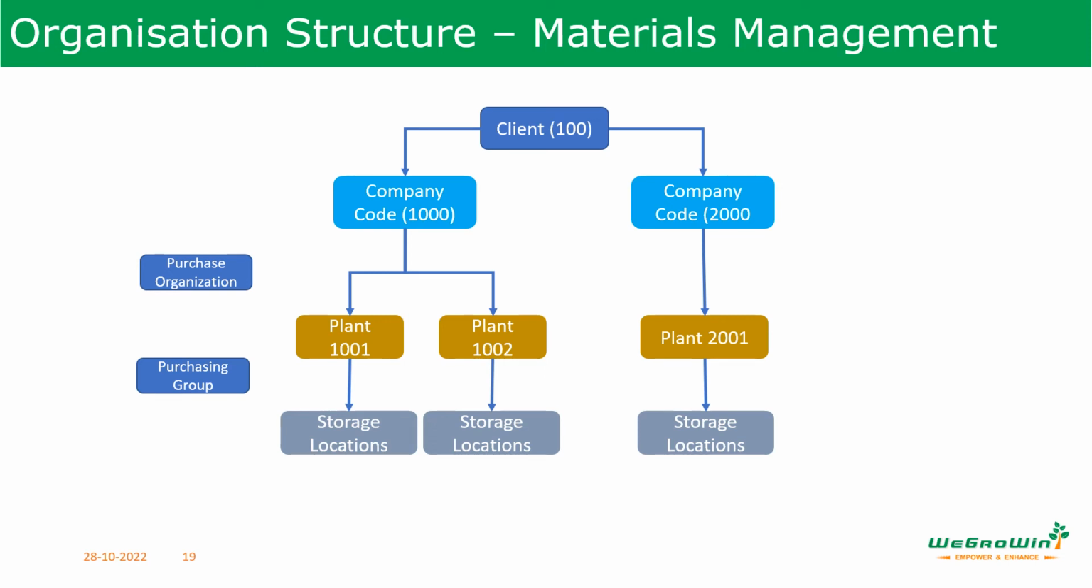And then purchase organization. It is an organization unit responsible for procuring materials or services for one or more plants and negotiating general conditions of the purchase. We will discuss it more in the coming slides. Purchasing group is the organization further subdivided into purchasing groups who are responsible for the day-to-day activities. So this is the organization structure from the materials management point of view.